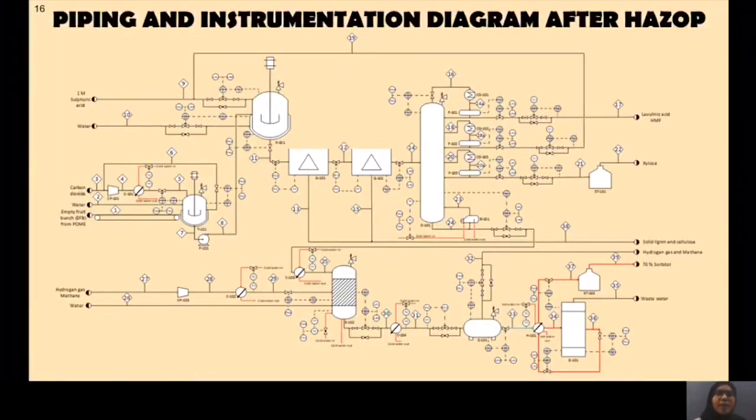Next is the piping and instrumentation diagram of the hazard. The types of controllers used are temperature, flow rate, pressure, level, and composition controllers. After the hazard study was done, some actions were taken to ensure the safety of the plant, which is by installing low and high alarms and a bypass valve.